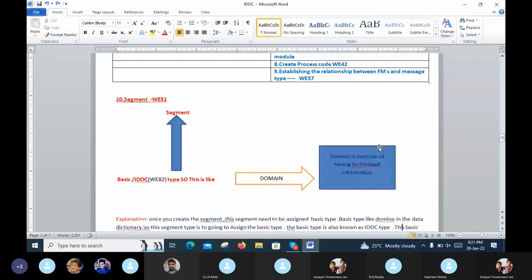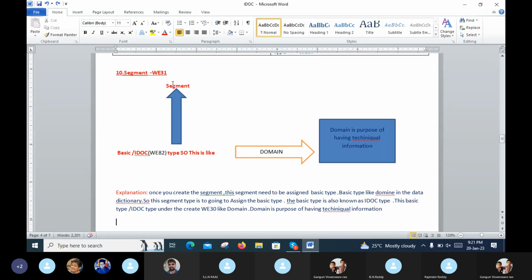Segment key code, WE31. Segment is called a product. Basic IDOC type, WE82. So this is like the domain. Domain means the purpose of having the information, technical information. Domain means the purpose of having technical information.